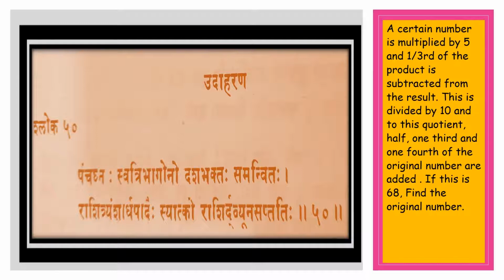Now whatever the quotient is, to this quotient, half, 1/3 and 1/4 of the original number is added. Shrashi Trianshardha Padai Styatko. And then he asks Leelavati, if this is 68, find the original number. So tell me the original number. Rashi Dravya Nu Saptatihi. Now let us consider this equation, how it is.